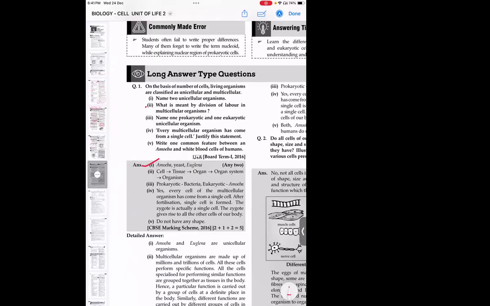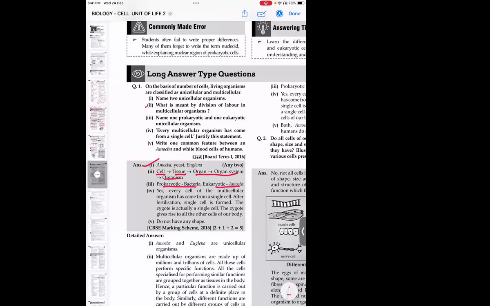So division of labor means dividing the work. When cells join together, that is tissue. So tissues will divide the work among themselves, then tissues will form the organ system, then the entire organism. So that is how, stage by stage, the cells and tissues divide their work. Question number 3, name one prokaryotic and one eukaryotic unicellular organism. Prokaryotic organism, bacteria; eukaryotic organism, amoeba.